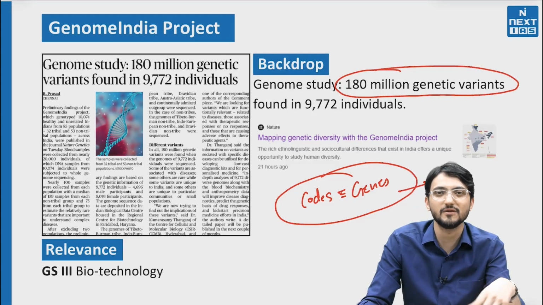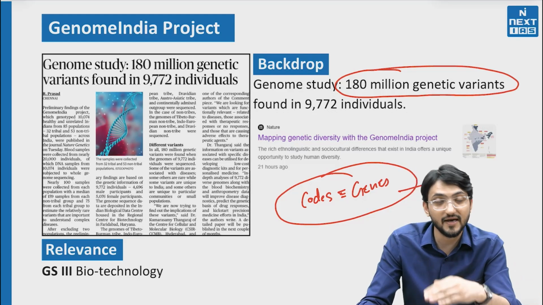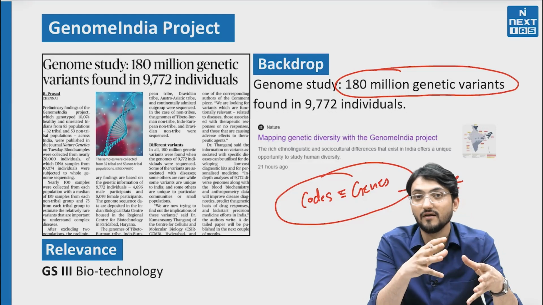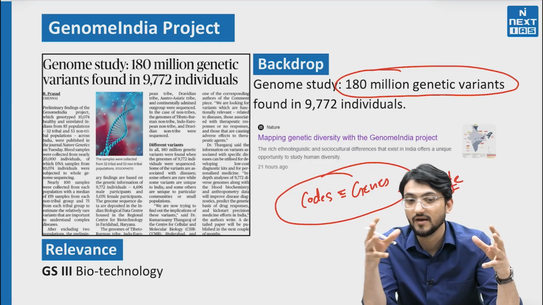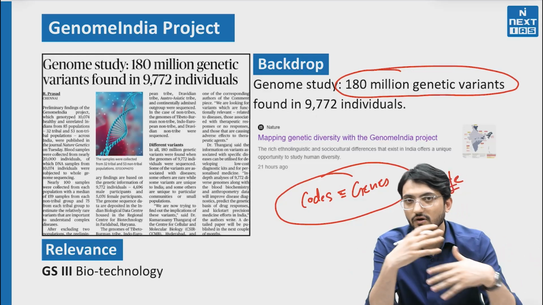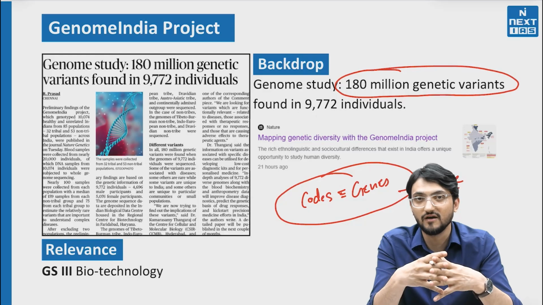They are not collecting samples from one family, or one city, or one area. They are collecting from different ethnic groups. In that also they are collecting these samples from different non-related people, and then from related people also. So they are doing all kinds of permutation and combination to come up with a better idea, a better filter, because they are not